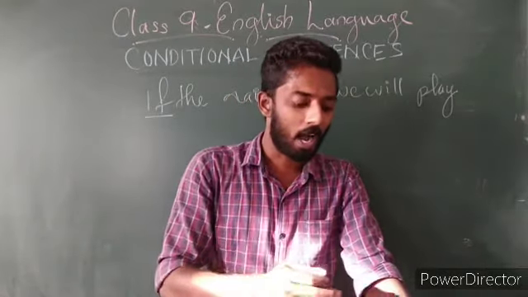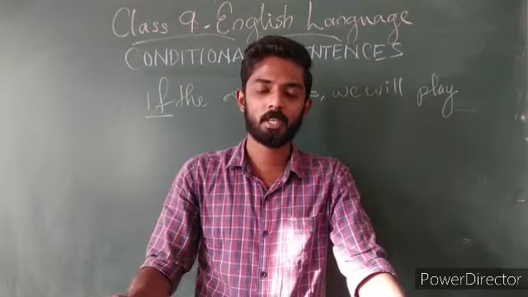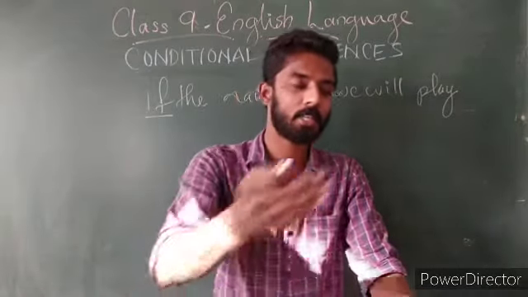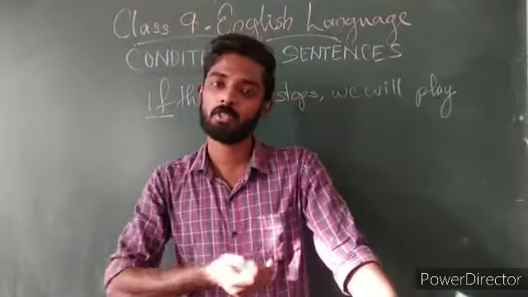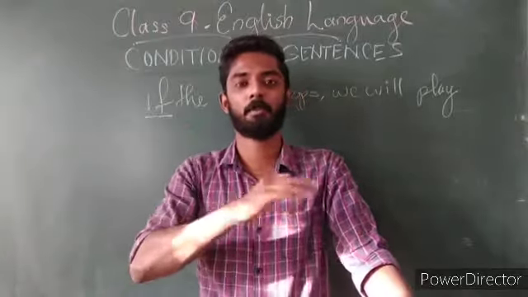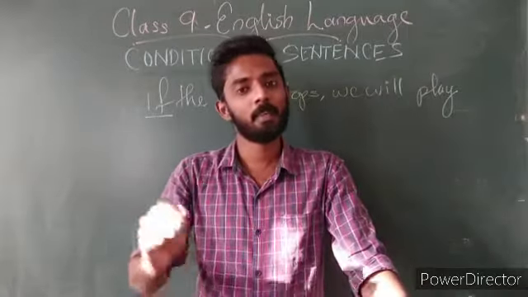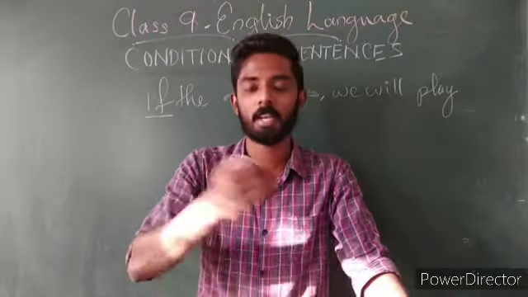For example, if I got a scholarship, I would go abroad. So here the would form is used, and it is talking about imagined situations and the consequences. In the if clause they speak about the imagined situation, and in the independent sentence it speaks about the consequences which happen now.